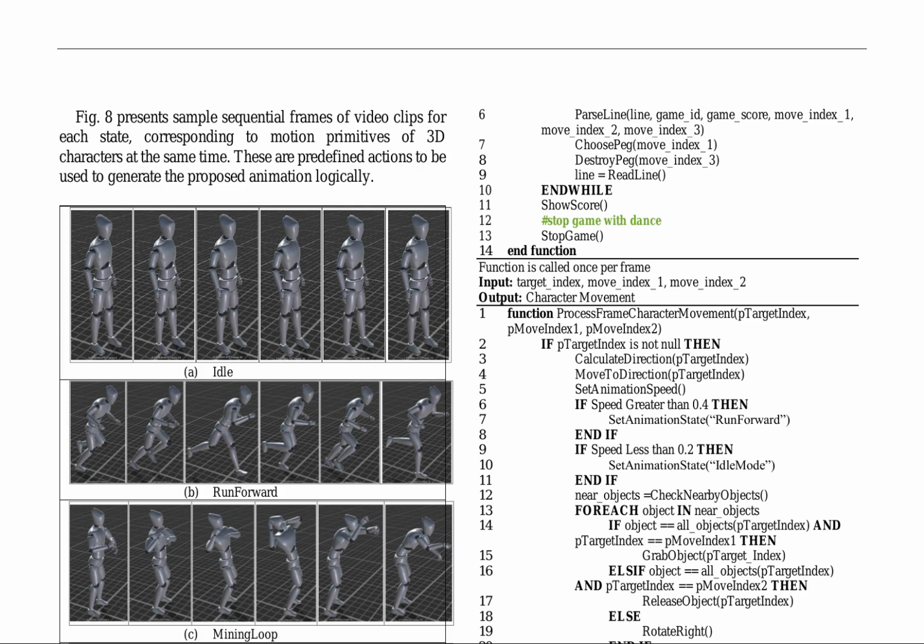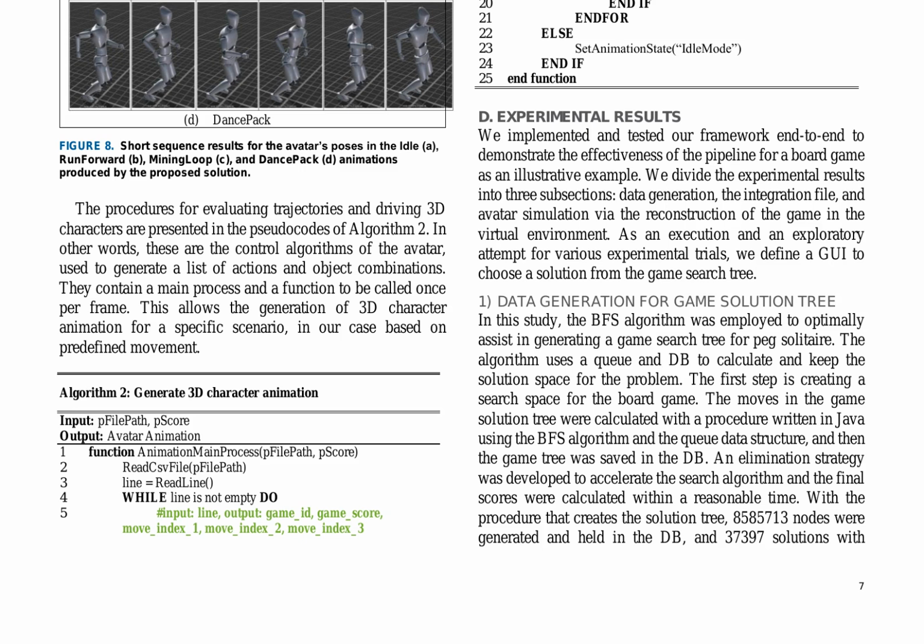The pseudocode in Algorithm 2 outlines the procedures for evaluating trajectories and driving 3D characters. The main process, animation main process, reads a CSV file, parses each line, and chooses or destroys predefined egos based on game scores and move indices. The function process frame character movement, called once per frame, calculates the character's direction and movement based on target indices and move indices. The experimental results are divided into three subsections: data generation, integration file, and avatar simulation.